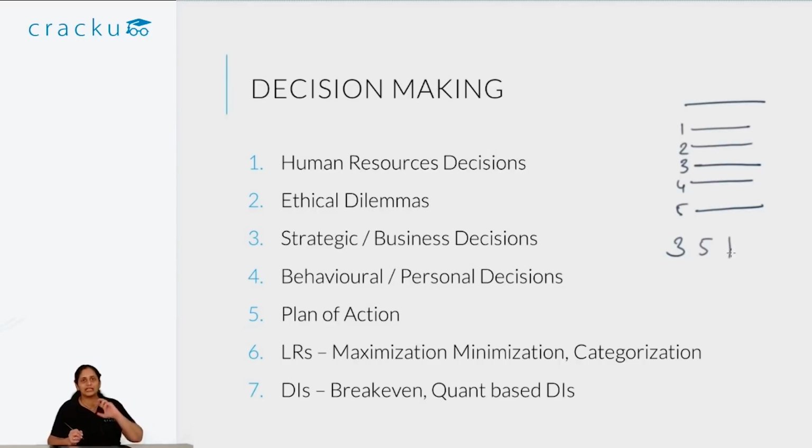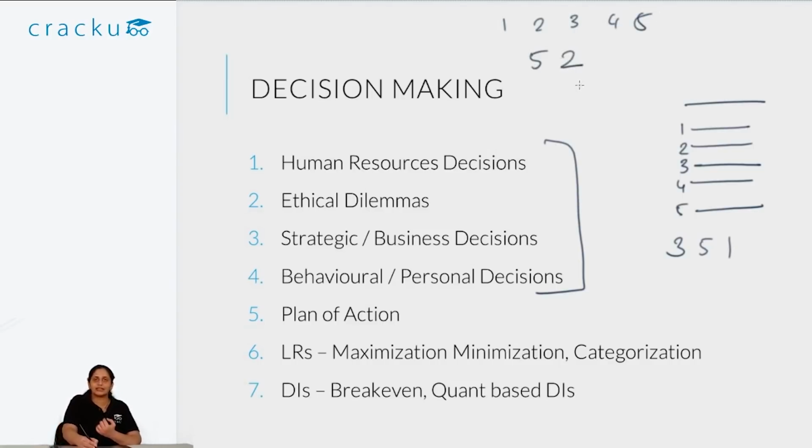So these are the plan of action kind of DM sets. Another type of DM question, rather than the context, okay, these are the paragraphs that are given, but another type of DM question that can come is ordering of your alternatives. So ordering of what information is necessary to evaluate the proposal. You can say that 1, 2, 3, 4, 5 bits of information are there. 5 is most important, then the second is the second most important, the third is the third most important, 4 and 1 are less important. So this would be one way of ordering the bits of information as far as evaluating some proposal.